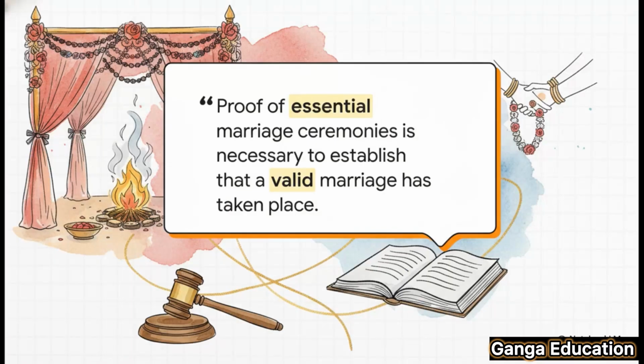A landmark case for Section 83 is Bharatiya Shankar versus the State of Maharashtra. Here, the Supreme Court made it very clear that to establish an offense under Section 83, it's necessary to prove that the essential marriage ceremonies were actually performed. Without proof of those proper ceremonies, a valid marriage cannot be presumed.